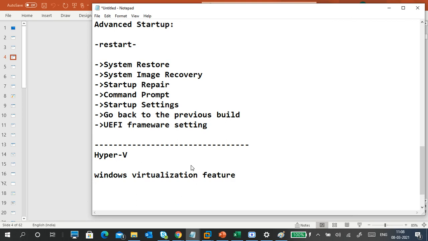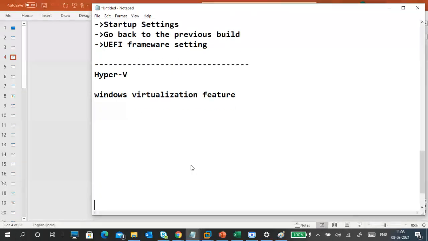Windows 10 virtualization feature. Still, I'm struggling to spell that one. Okay, feature, not future, feature. Not the movie. So it's a feature, not an application. It comes with your operating system only. But what is required is a Professional or Enterprise edition only. It works with Professional and Enterprise editions only.